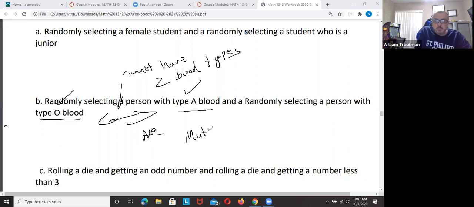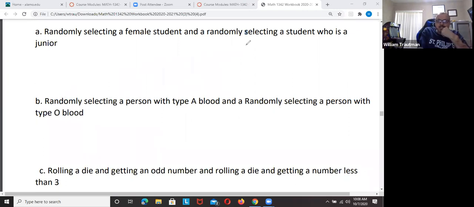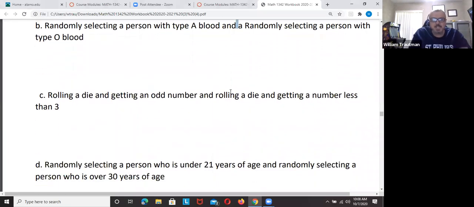Mutually exclusive means they cannot happen at the same time. You cannot have blood type A and blood type O. So you can't have these two happen at the same time. The same person can't have both. All right. So they are mutually exclusive because it cannot happen at the same time.